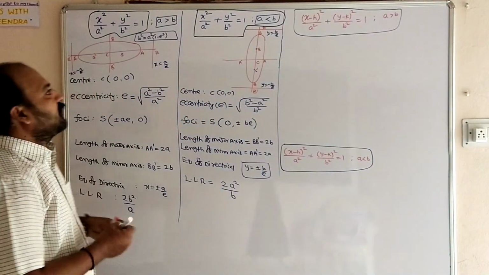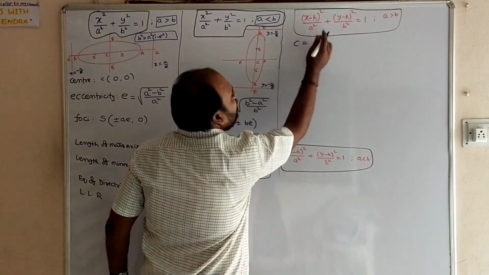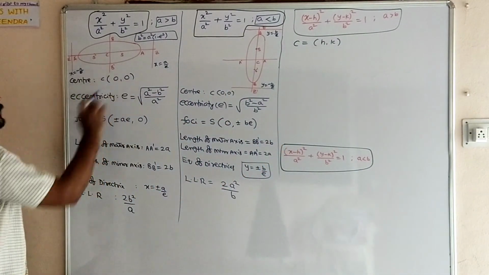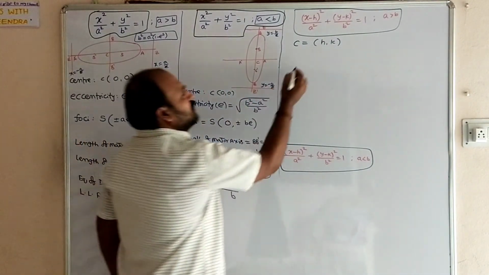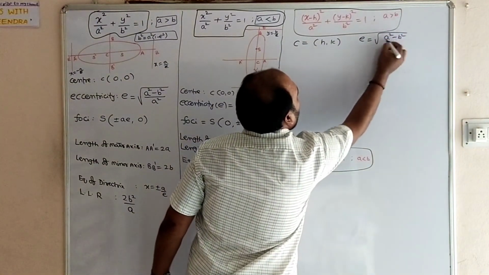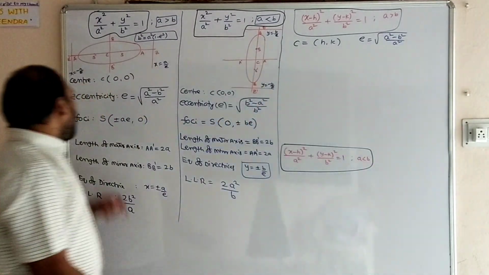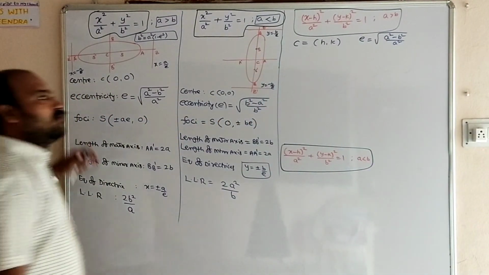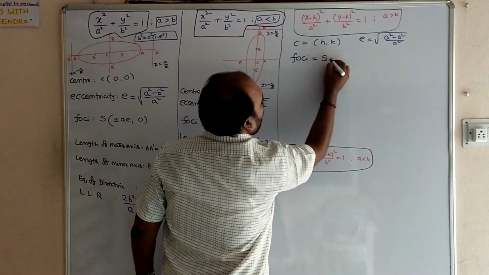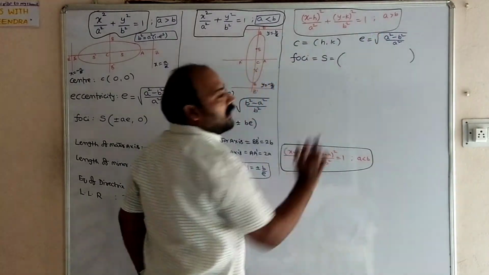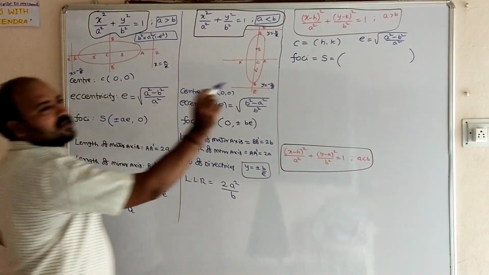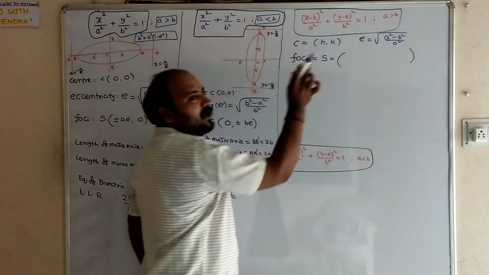So here center C is equal to h comma k, for this type of a greater than b case. Here it was 0 comma 0. Eccentricity also has no change. Eccentricity e equal to root of a square minus b square by a square. And changes in foci. So the coordinates of foci S, when a is greater than b: here the center coordinates h comma k you have to add.